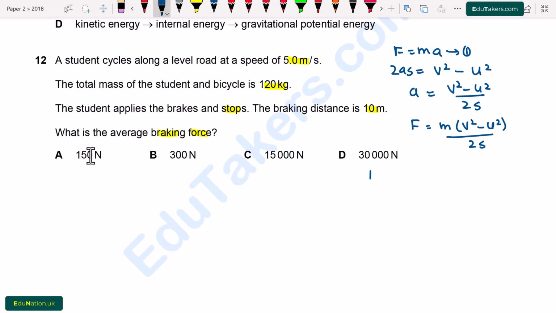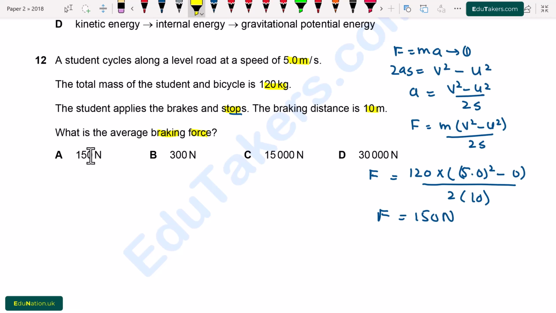Now I put values here. Force will be equal to mass, which is given as 120 kilogram, multiplied by v, which is 5.0 meter per second. I have to take its square, minus u, which is equal to 0 because the cycle stops, divided by 2s, the distance is 10 meter. So the value of force will be equal to 150 Newton. Now we see the options. Option A, 150 Newton. So option A is correct.